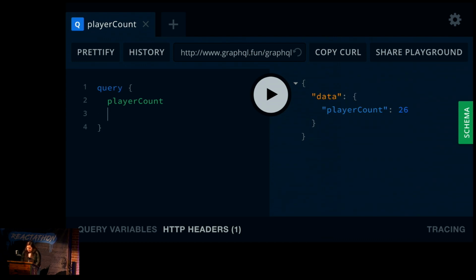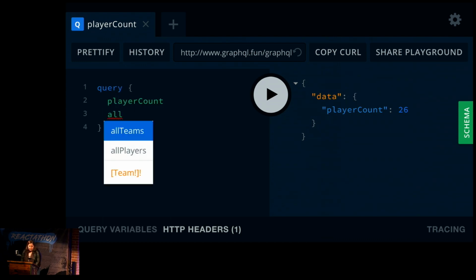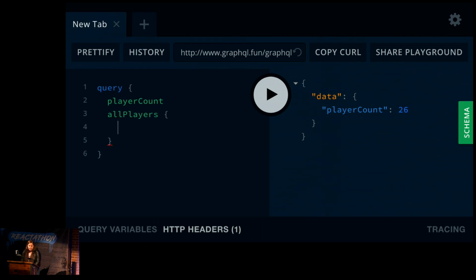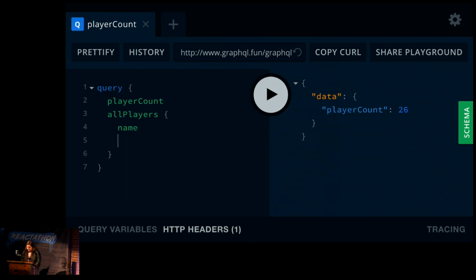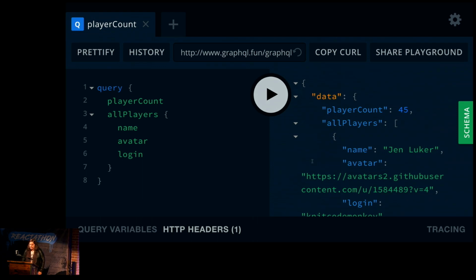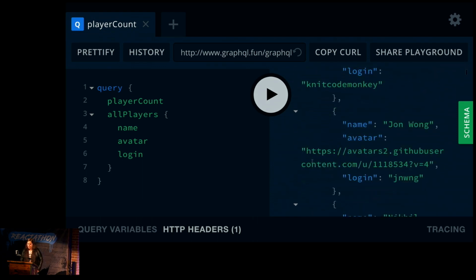Okay, so the next thing I want to do here is let's query all players. And even though players might have thousands of fields on that type, I can query just the data that I want. So I'll say login, name, and avatar here. And then again, I'm going to see that data, 45, nice work.